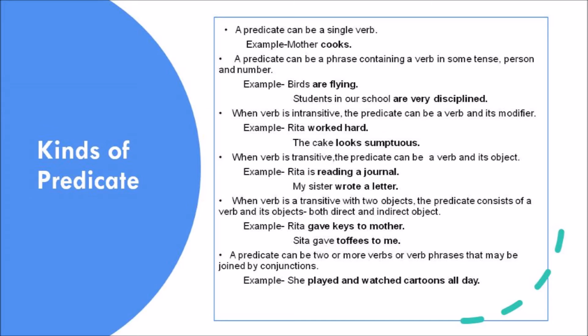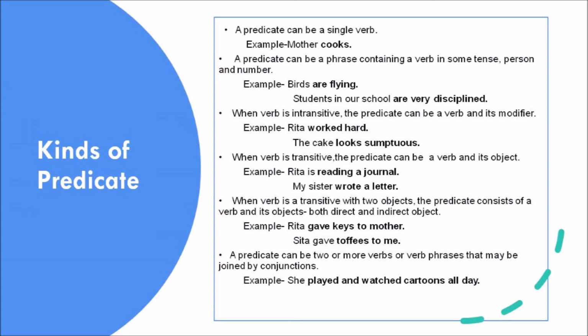Third kind of predicate is when the verb is intransitive, the predicate can be a verb and its modifier. For example, Rita worked hard. The cake looks sumptuous. Fourth is when the verb is transitive, the predicate can be a verb and its object. For example, Rita is reading a journal. My sister wrote a letter.